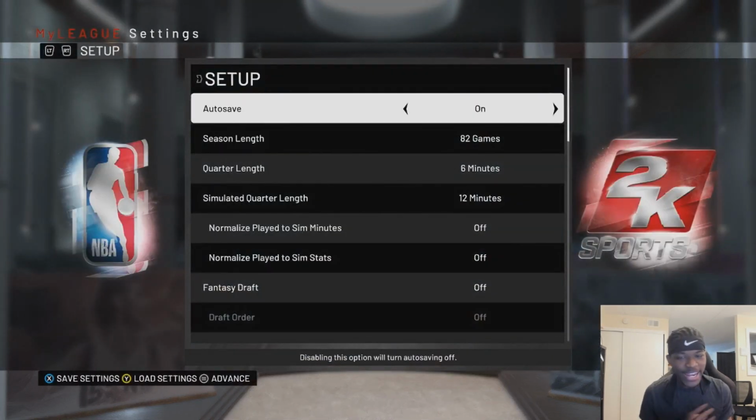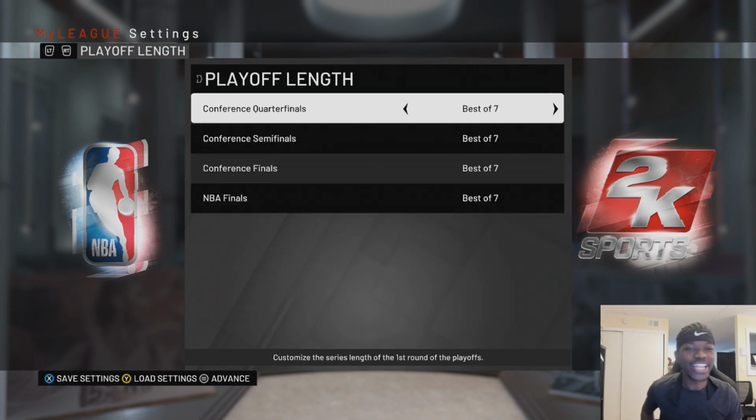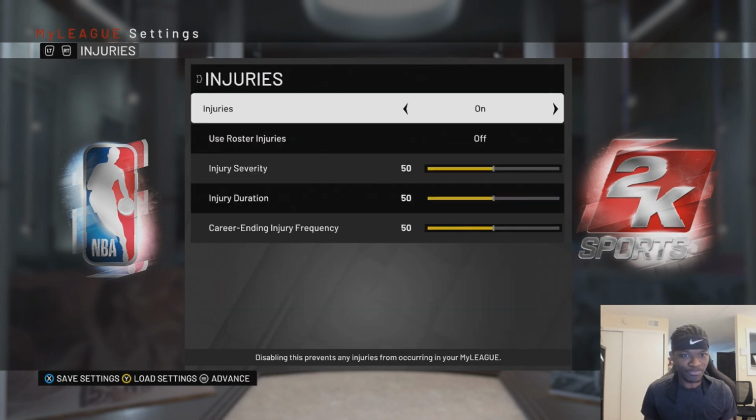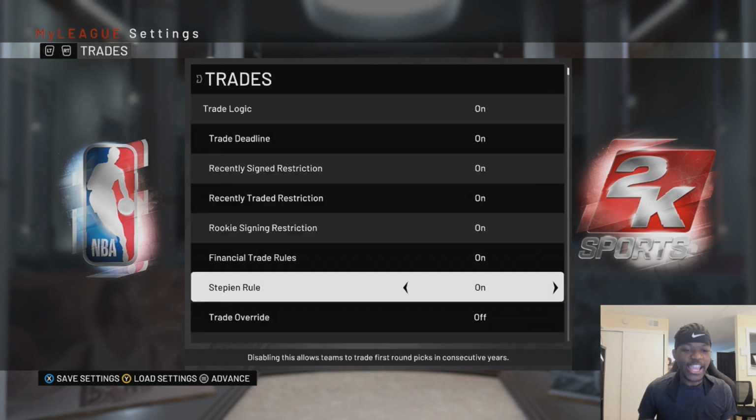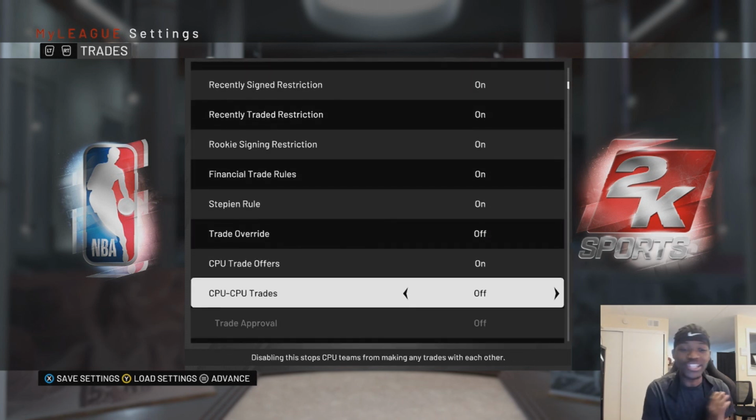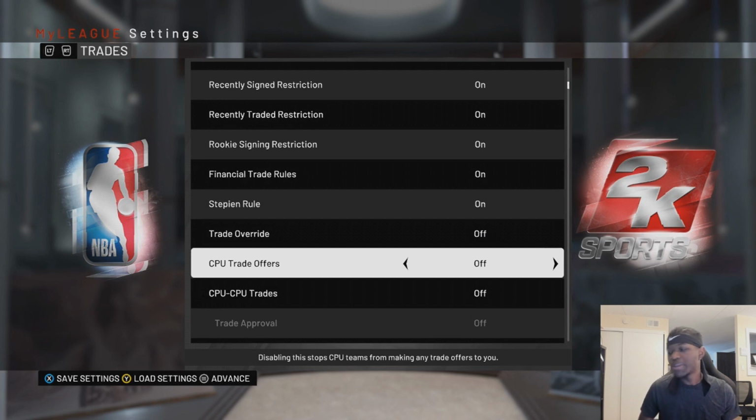Now, in any experiment, we need to make sure that every variable is the same. So I'm going to show you the settings that we're going to use for every single part of this experiment. So in the setup, we're not changing anything. None of that is changing. Injuries are going to be completely off because if Kyrie gets injured, then of course they're going to lose more games. So injuries off. And then we're going to go to trades, and we're going to turn trades off completely because, I mean, any trade can alter a team and make them harder to beat or easier to beat.